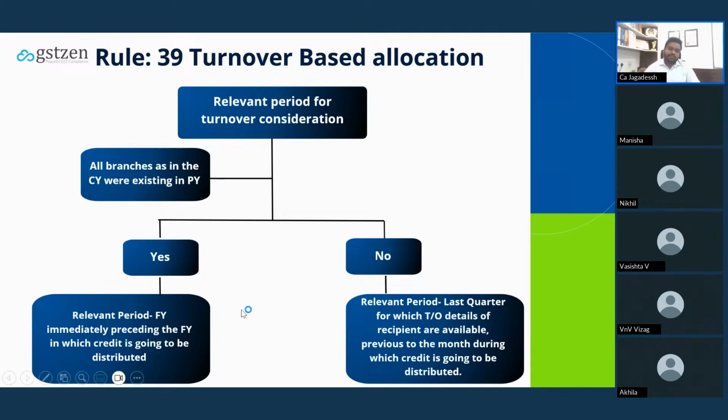Okay, let's say 4 crore is your turnover as a whole. So each state is having the turnover of 1 crore. In that case, 25% per each branch. I mean, in our example, we are having 4 distinct persons: Karnataka, Telangana, Tamil Nadu, and AP. So 25% you have to distribute the credit.